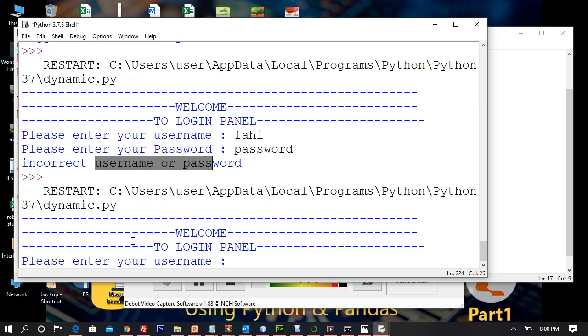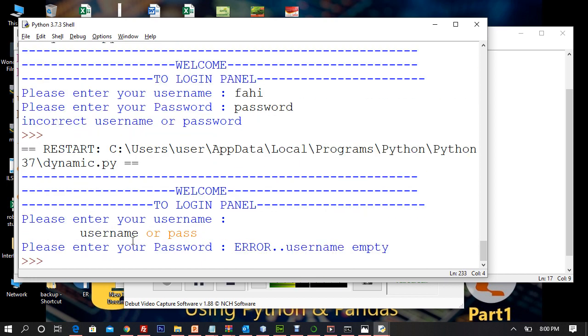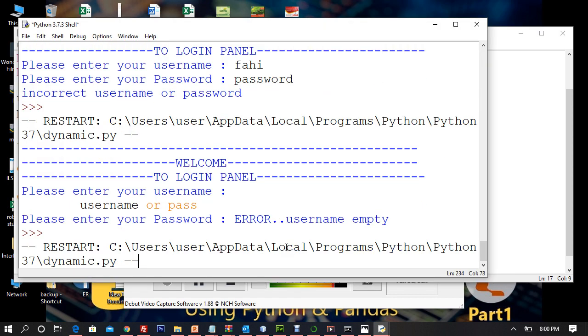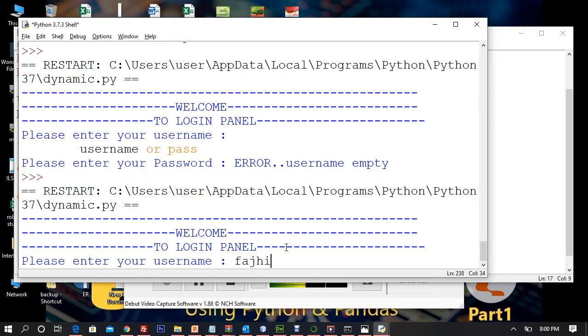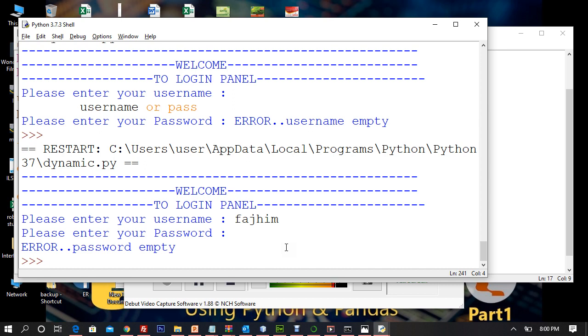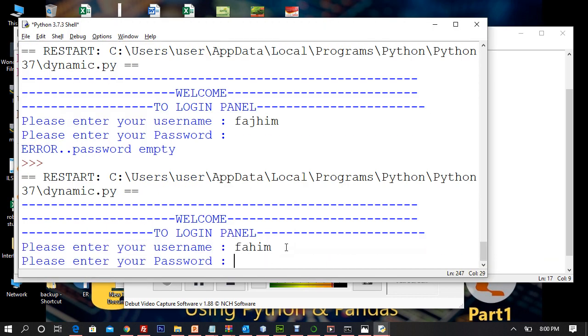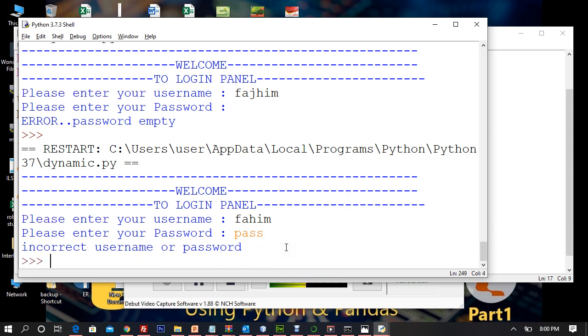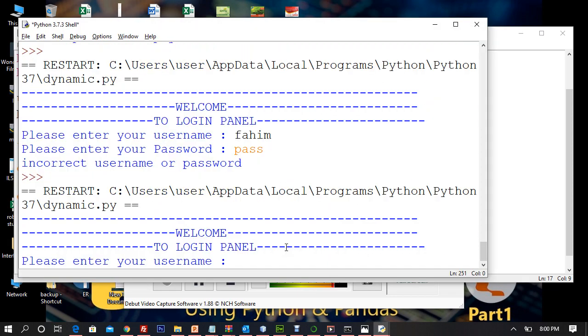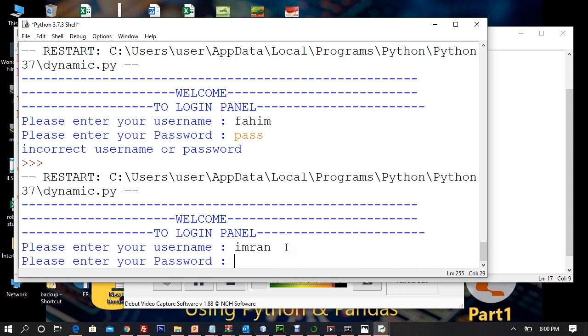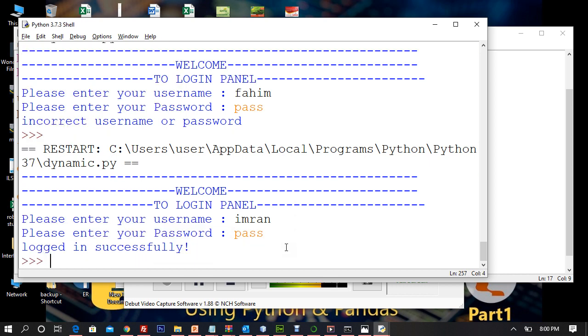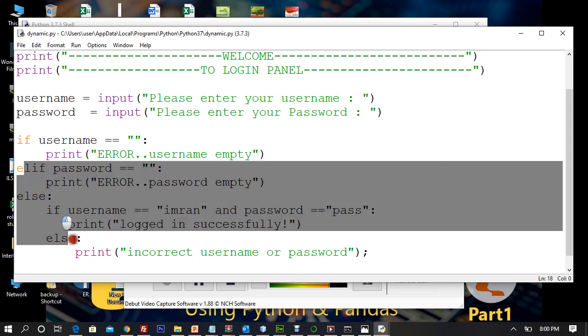Let me try all the things. Nothing, so you are getting, right? Error, username is empty. So let me try one more thing. You type the username and you don't type the password, you get error, password is empty. Now you type the username and you type the password, you get incorrect username or password. Once you type the correct username Imran and pass, which is correct, you get log in success. And this is the magic of if, and this is the magic of else.